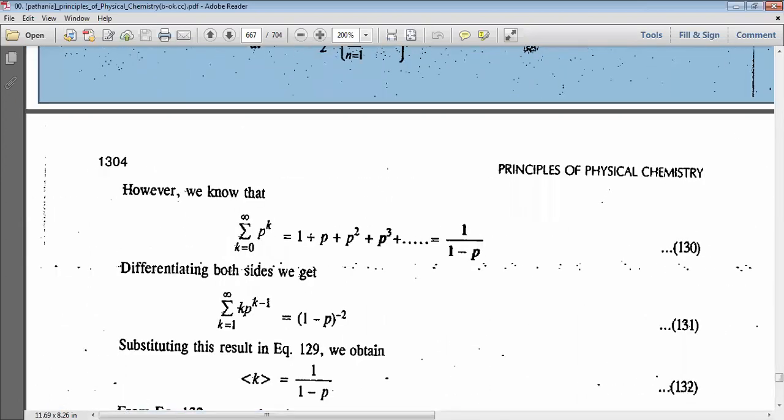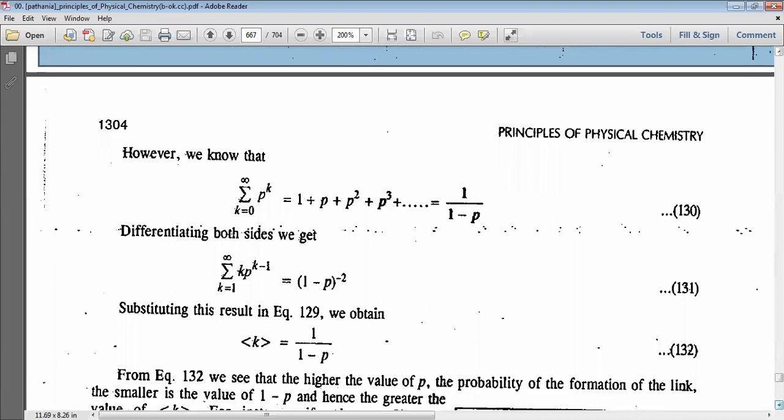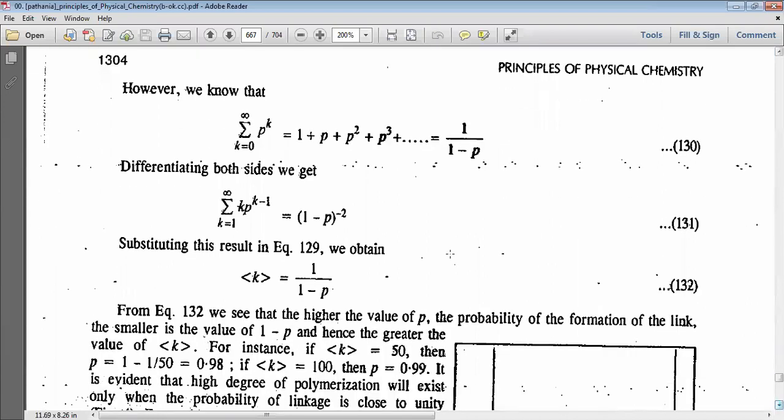However, we know that summation of k equal to 0 to infinity p to the power k equal to 1 plus p plus p square plus p cube plus dot dot dot equal to 1 by 1 minus p.